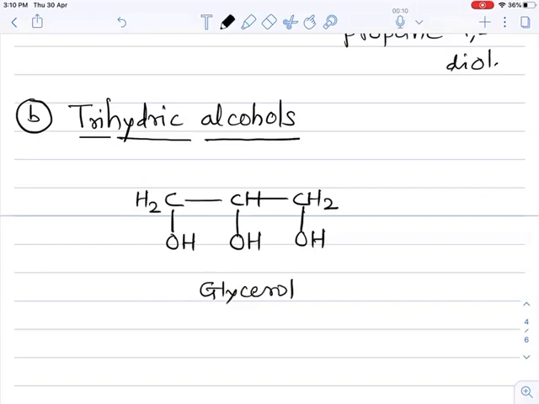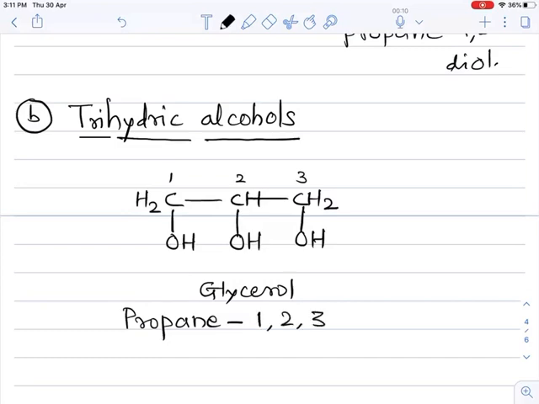Glycerol, and its IUPAC name: number the chain from both sides, you get the same numbers. So the chain contains 3 carbon atoms, and that's why this is a propane derivative. The 3 carbon containing alkane is propane. At position 1, 2 and 3, 3 OH groups are present.